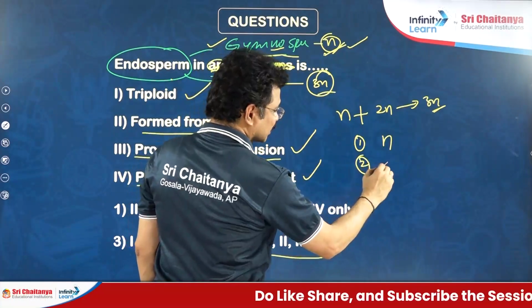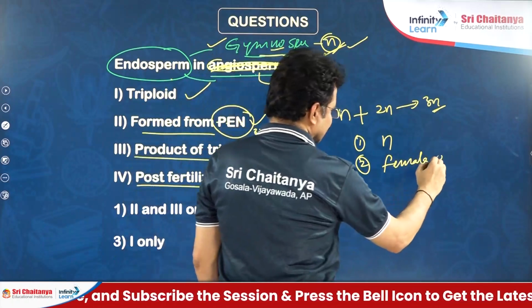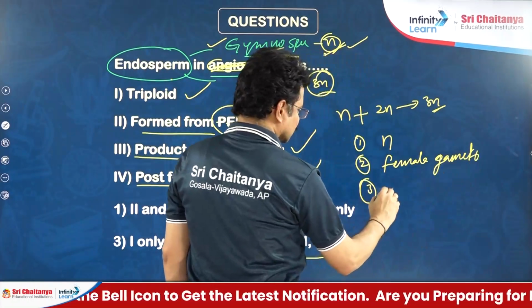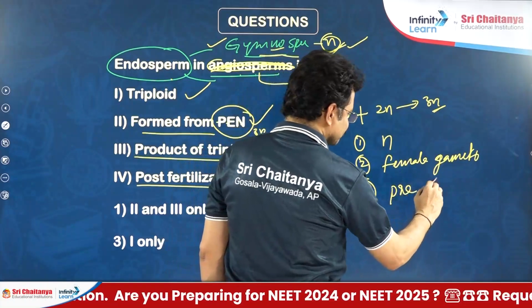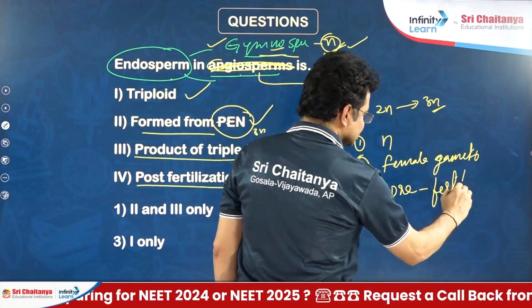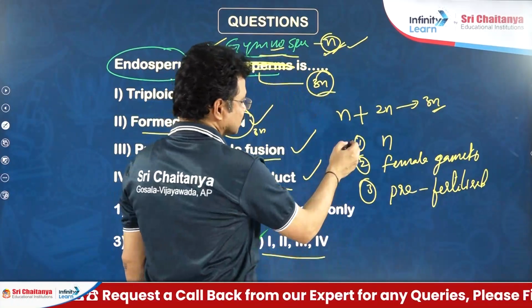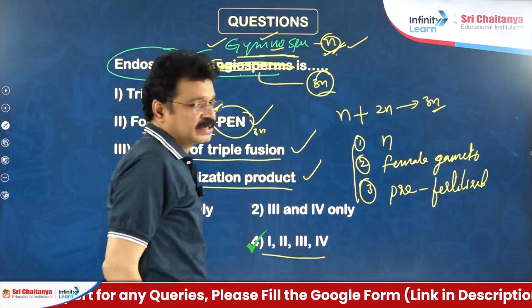Second one, another name of the female gametophyte, female gametophyte. Third option, it is formed before fertilization, hence it is named as a pre-fertilized product. These three are correct about the endosperm found in gymnosperms.